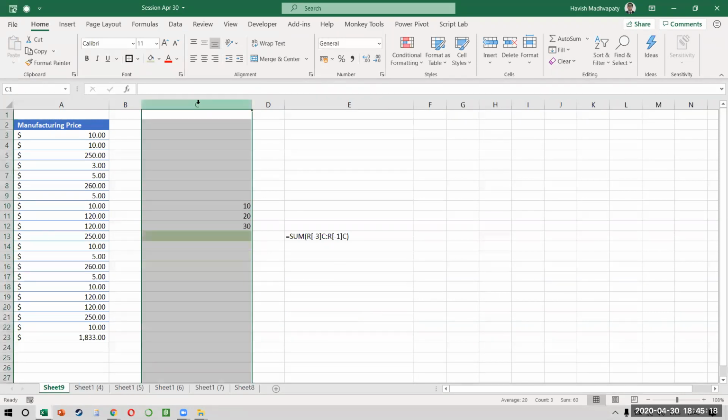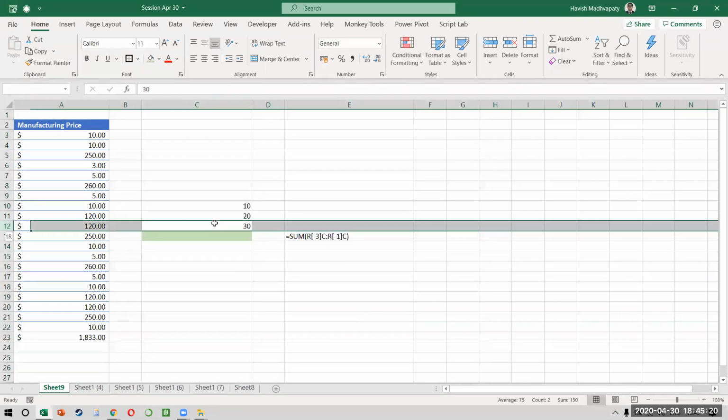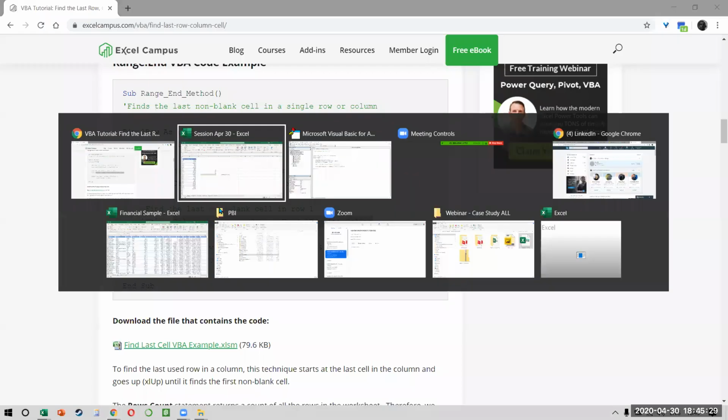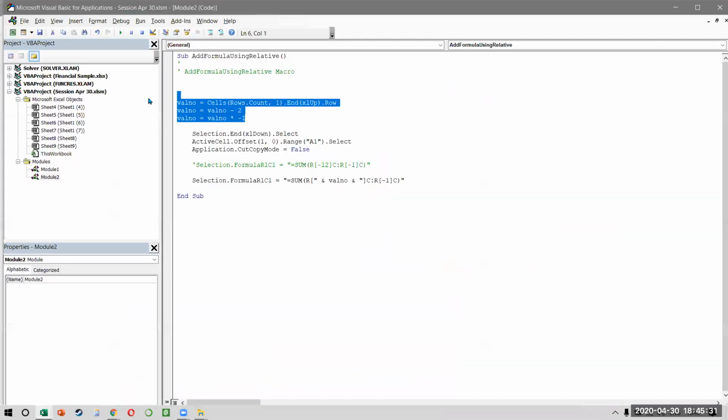Because I know that my number of rows are 12, and out of these 12, 9 are blank. That is how I know that I need to go only 3 rows up. So the code that I've given you is almost like a generic code that you can copy and paste whenever you're working, literally, without a 1% change that you need to make.